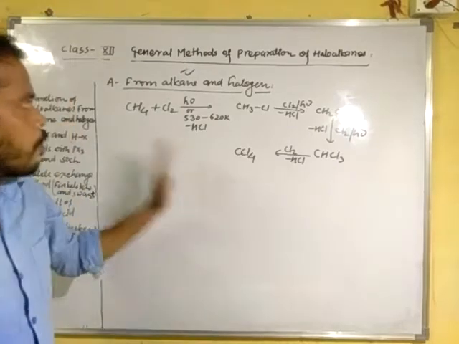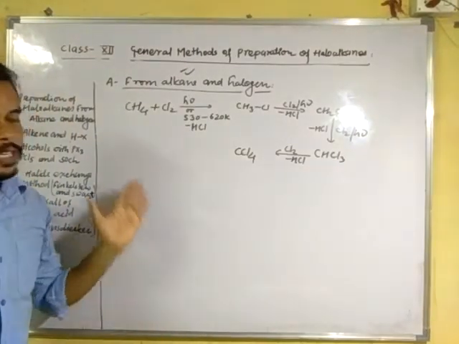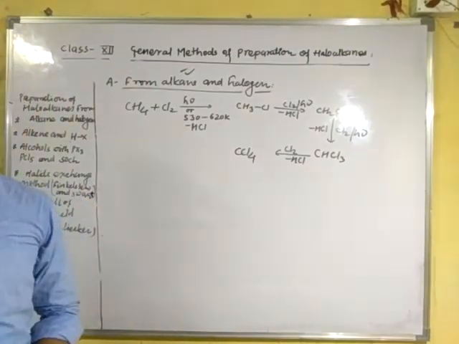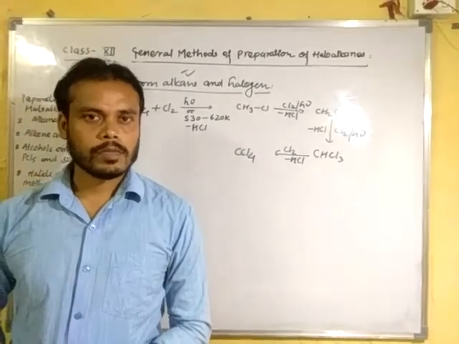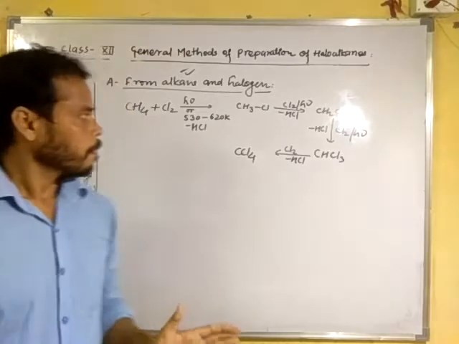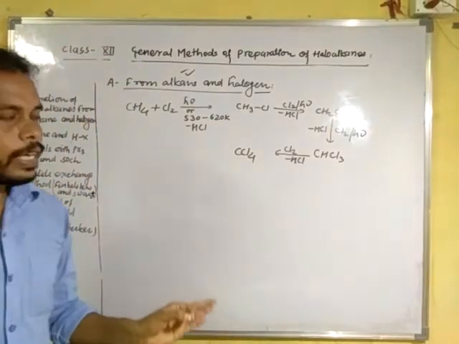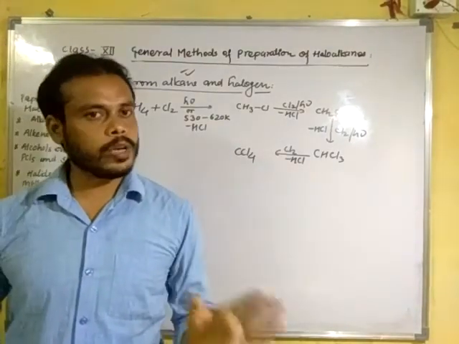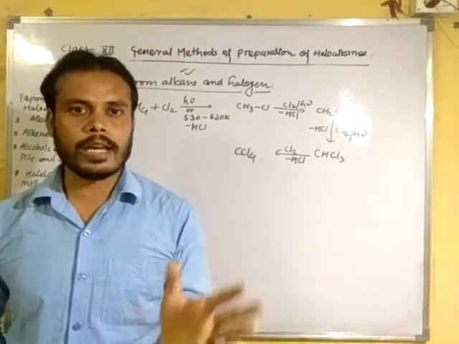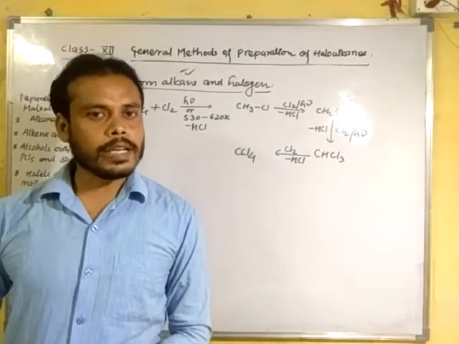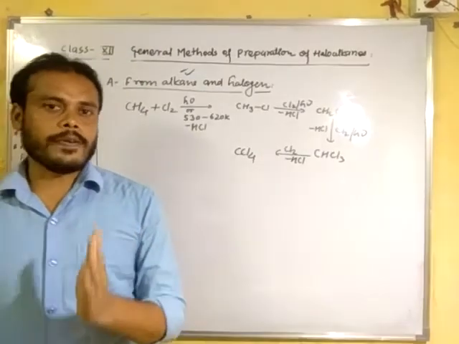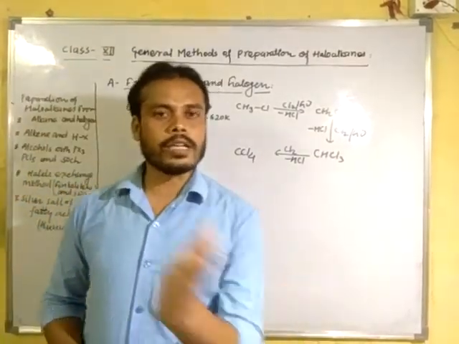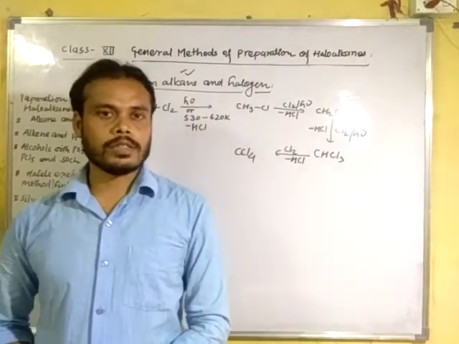Okay, bromine also gives this type of product, but in the case of higher alkanes it gives 1 degree haloalkanes or 2 degree haloalkanes or 3 degree haloalkanes, depending upon the carbon atom from which the halogen substitutes the hydrogen.